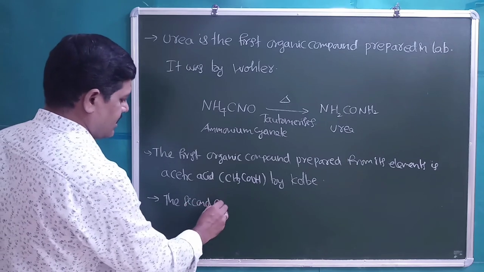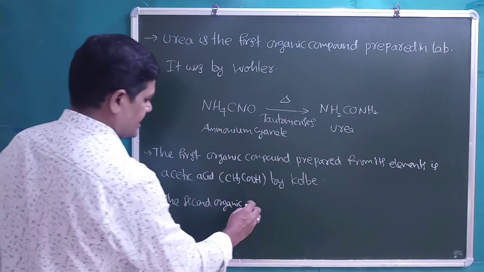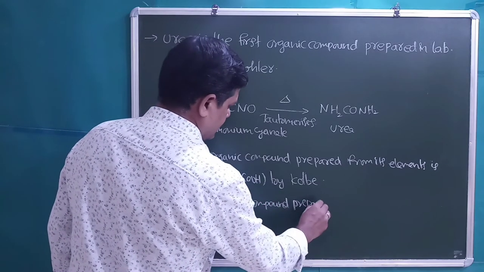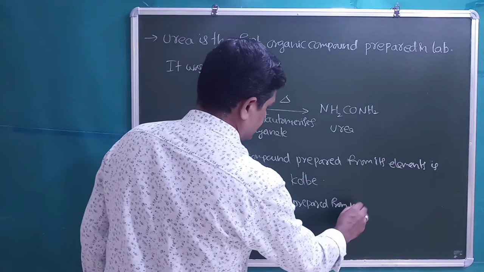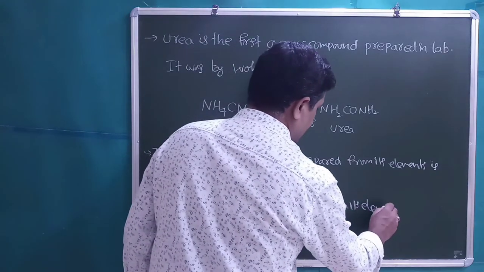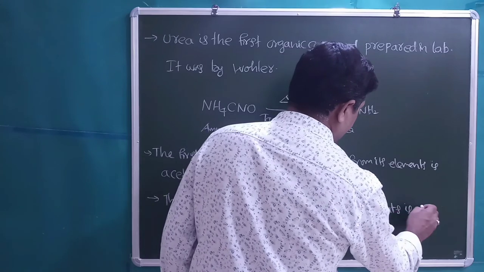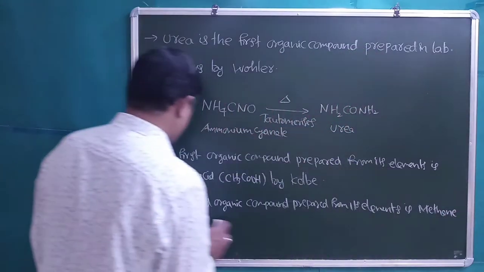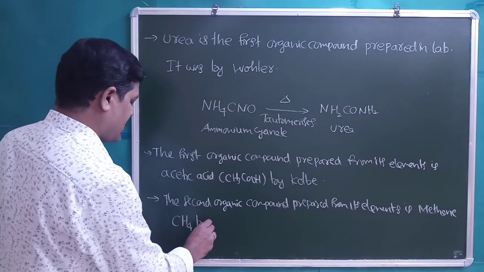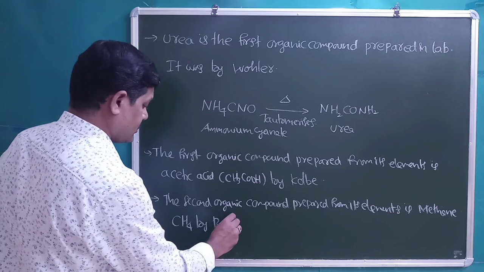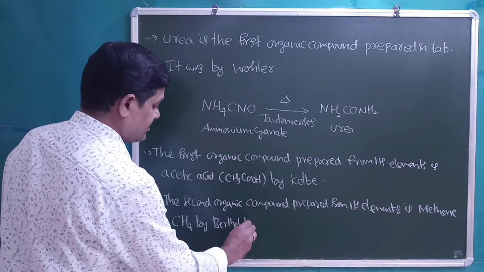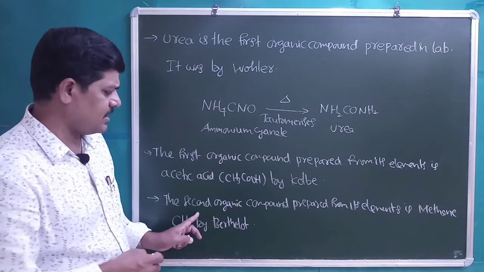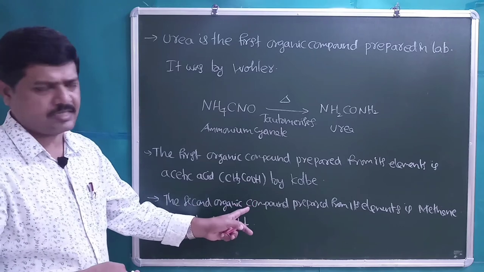The second organic compound prepared from its elements is methane, molecular formula CH4, by Berthelot. Berthelot prepared methane from the elements. This is the second organic compound which is made from its elements.